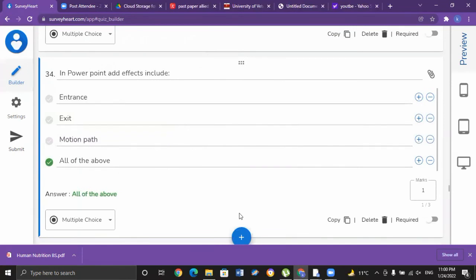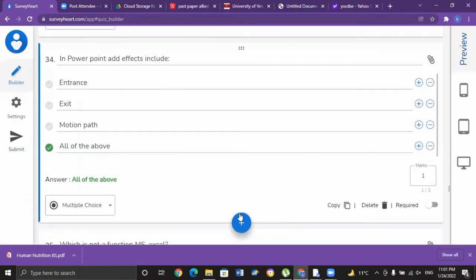In PowerPoint, add effect includes entrance, exit, and motion path in your presentation while moving your slide. All of the above are correct. They are included in the effects that are available in your PowerPoint. So the correct option for MCQ number 34 is D, all of the above.